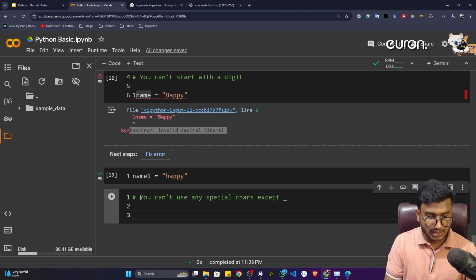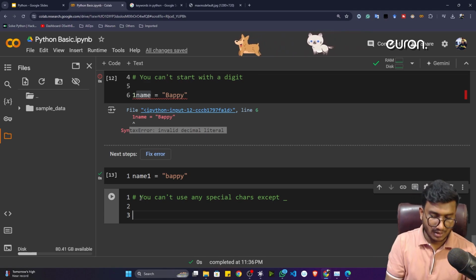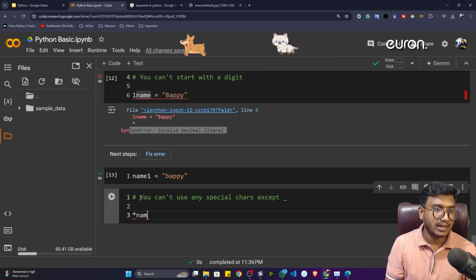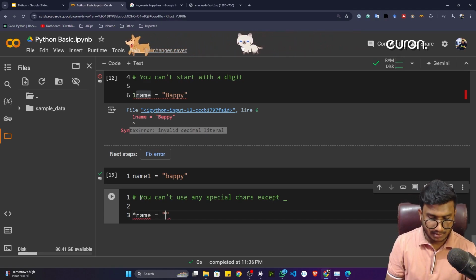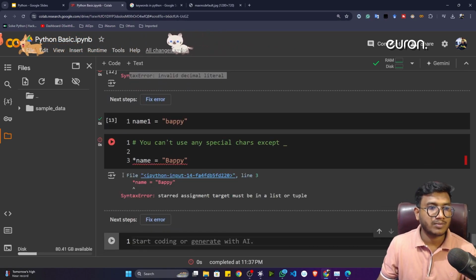So let me give one example. Let's say I want to declare one variable. I am giving the star, and here I can write name is equal to, let's say, puppy. If I define it like that and execute, this particular program will give me an error.